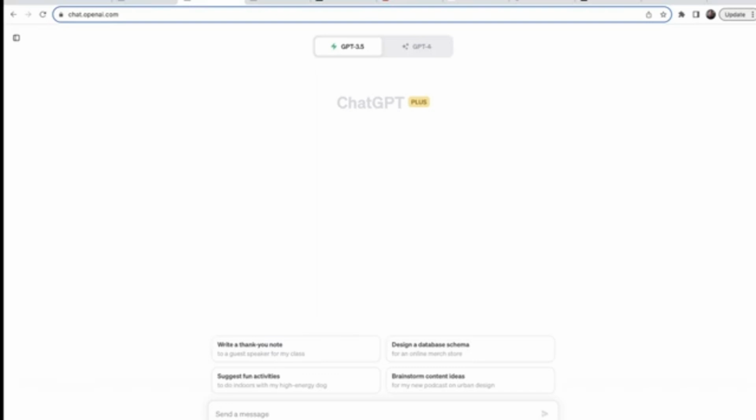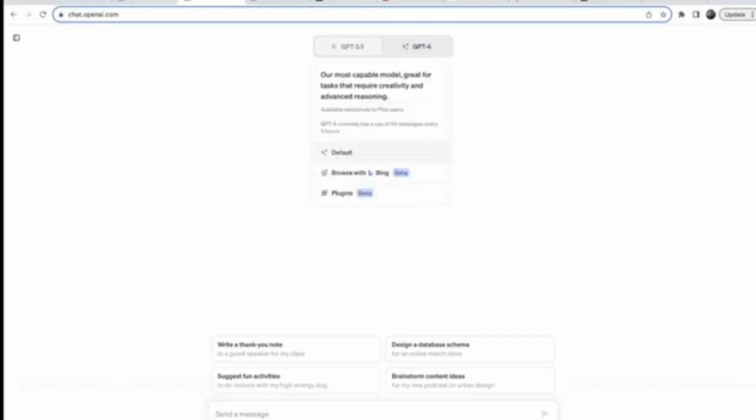So first, just go here to ChatGPT. You can get to ChatGPT by going to chat.openai.com, or you can go to Google and just type in ChatGPT and you will find it. I'm going to use the 3.5, which is free. You could also use 4, which is a paid version.